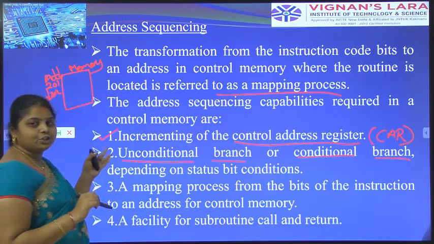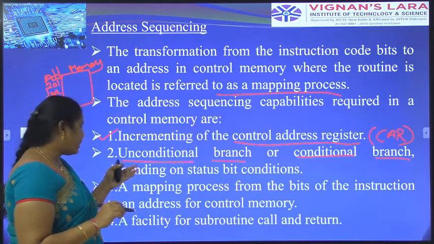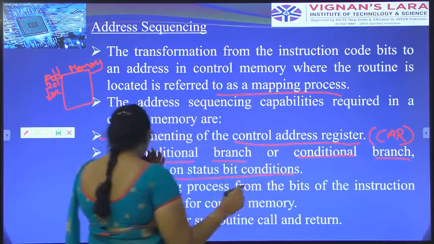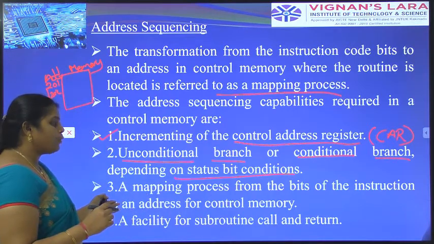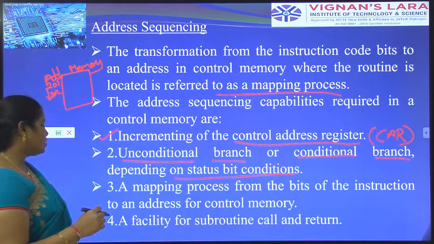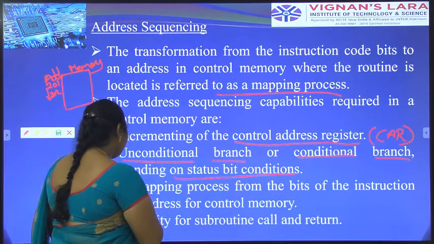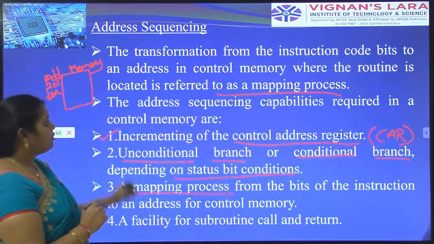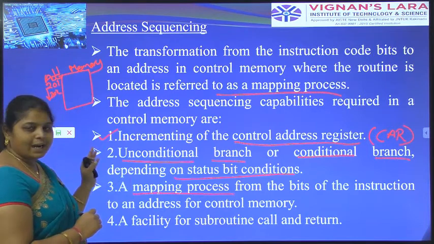Unconditional branch or conditional branch depending on status bit conditions. Next, coming to the third one, a mapping process from the bits of instruction to an address in control memory. The mapping process can be done with the help of a routine, where the routine is located.